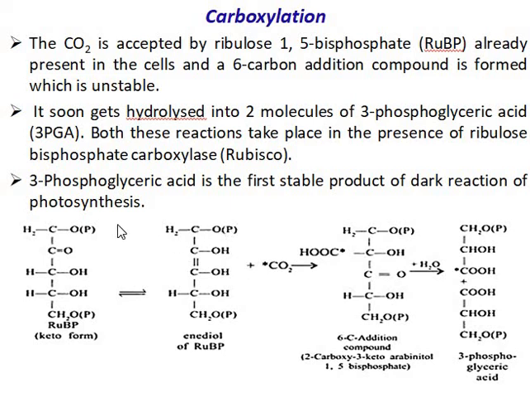So this is the 5-carbon compound 1,5-ribulose bisphosphate. It accepts the carbon dioxide, and then an unstable 6-carbon compound is formed, 2-carboxy 3-keto arabinitol 1,5-bisphosphate. This unstable compound reacts with water in the presence of the same enzyme, Rubisco, and is split into 2 molecules of 3-phosphoglycerate, or 3-phosphoglyceric acid.